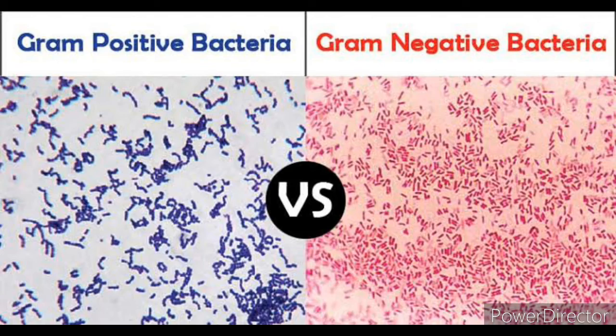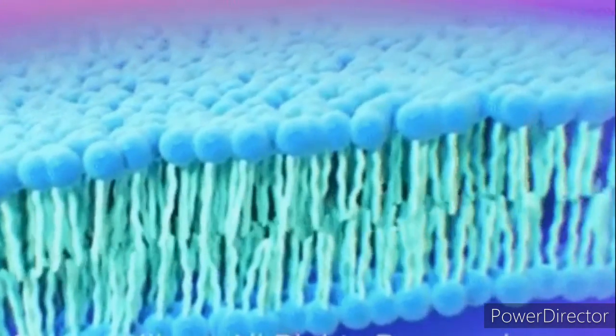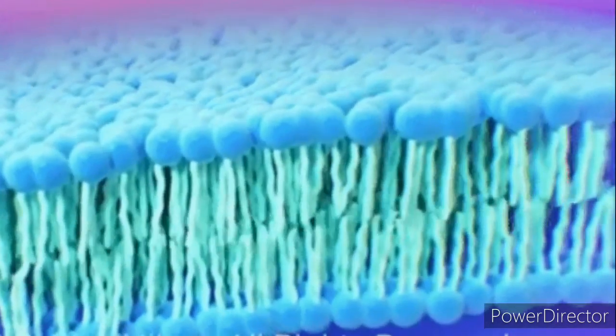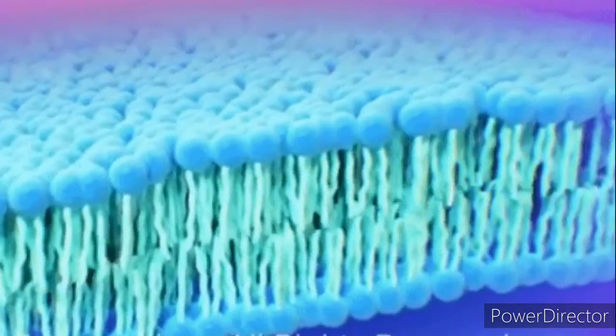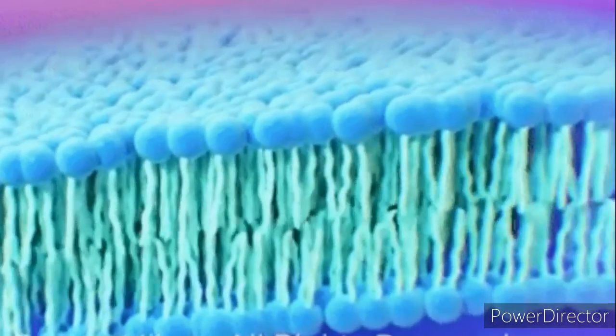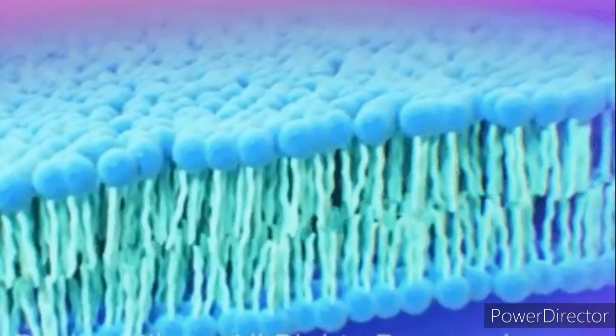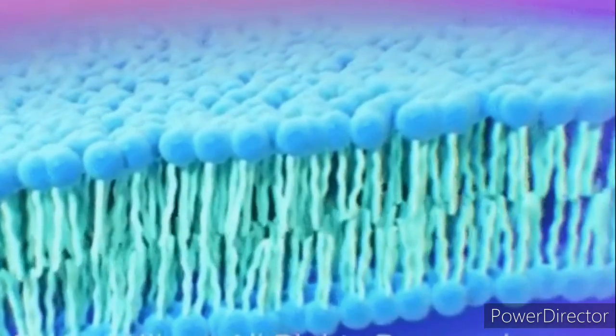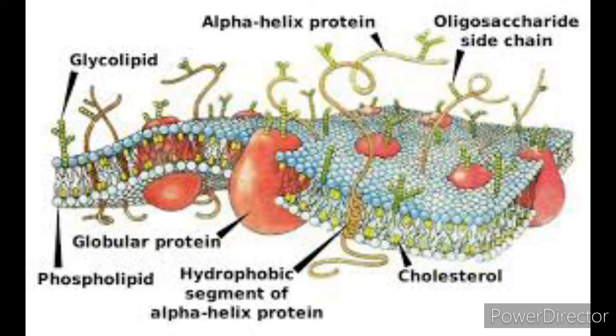Then we come to the cell membrane. Cell membrane or plasma membrane is the biological membrane that provides a boundary to the cell. It protects the cell and delimits the functions of a cell within the plasma membrane. The cell membrane is an elastic, porous and selectively permeable living membrane. So it is not permeable to all compounds, only to certain compounds.